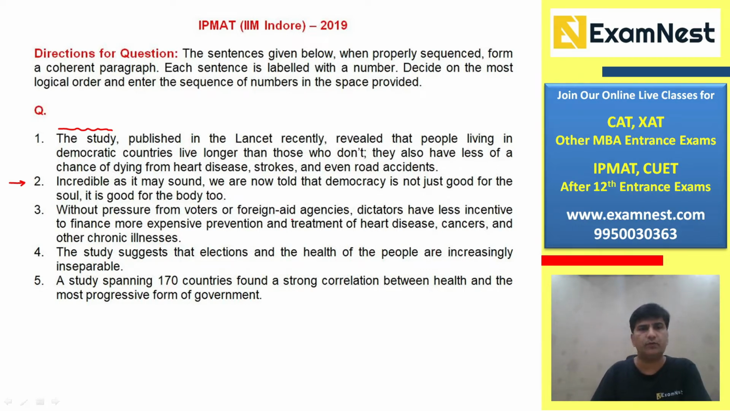Without pressure from voters or foreign aid agencies, dictators have less incentive to finance more expensive prevention and treatment for heart disease, cancers, and other chronic illnesses. Probably this is related to democracy or dictatorship and the health of people. The study suggests, the study again, so we are talking about a study, that elections and the health of the people are increasingly inseparable. So we can say that statement number 5 should come before statement number 4 and statement number 1 because we are talking about the study. Which study? A study in a general way, in the fifth statement.